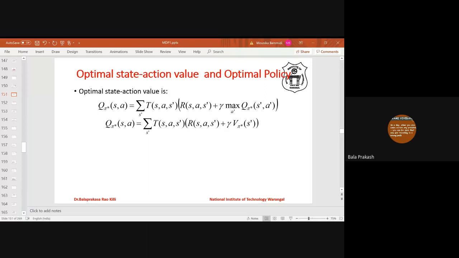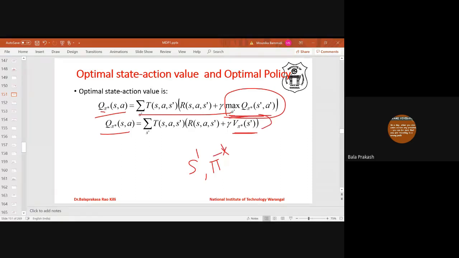So how do we define action value with respect to value? You see what optimal action value is. The optimal action value was defined like this. Then what exactly does this mean? This means from S dash onwards we are following policy phi star, right? From S dash onwards we are following phi star.